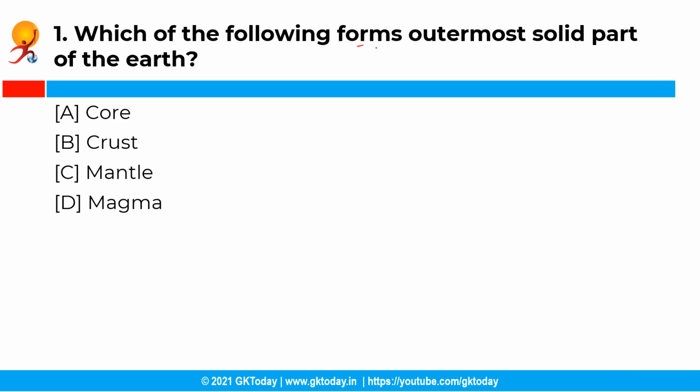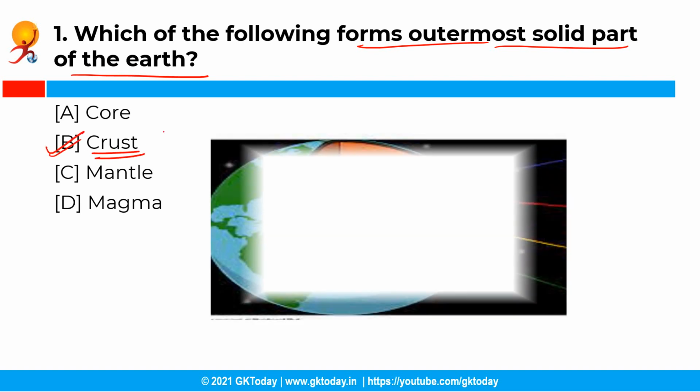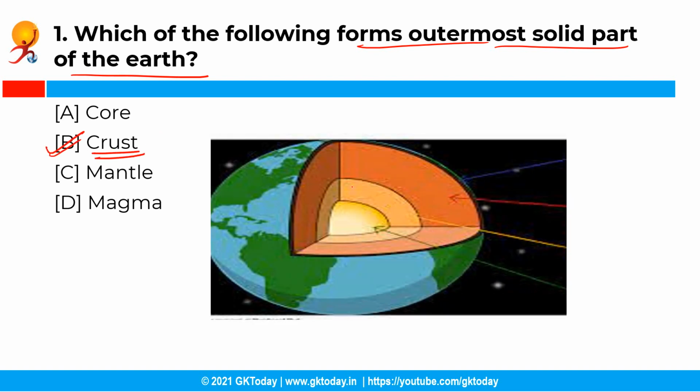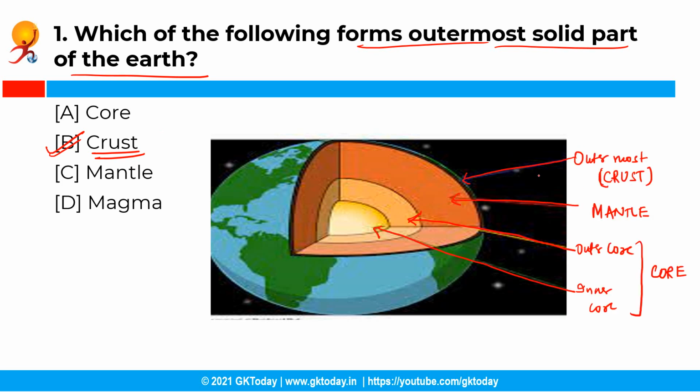So the first question is, which of the following forms the outermost solid part of the earth? Now you have the following options and the correct answer is option B, that is crust. See, the structure of the earth's interior is divided into three parts. The outermost layer of the earth is known as the crust. The innermost layer of the earth is known as the core. And the mantle is the layer that is lying between the crust and the core.